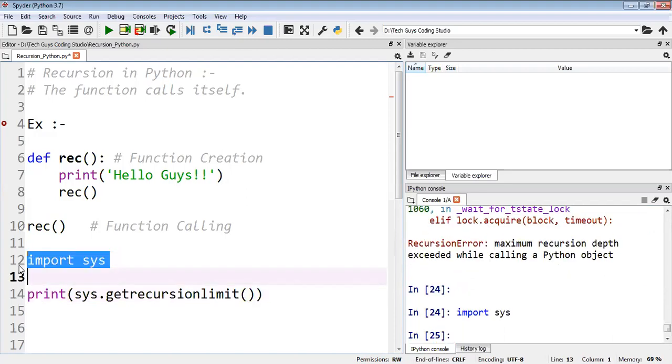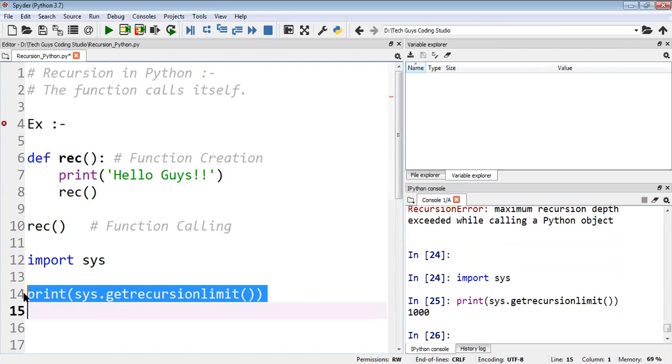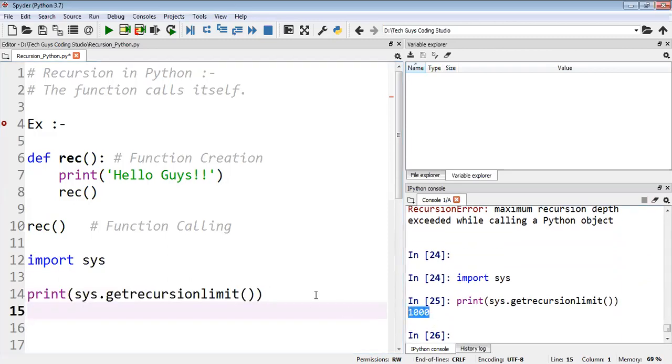So first I will import this, then I will check the limit. The limit is 1000. Actually the default is 3000, but here it shows 1000. Now I want to set it, so I'll take sys dot set recursion limit. Set the limit here also.